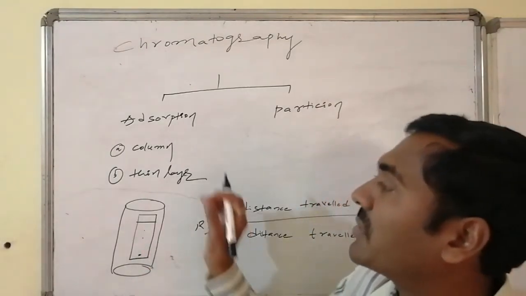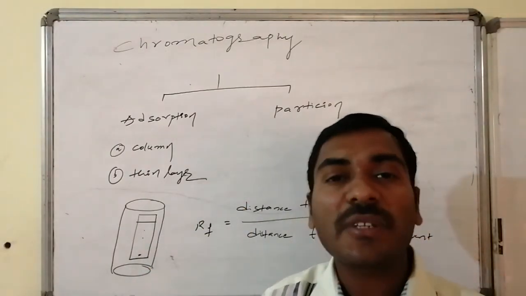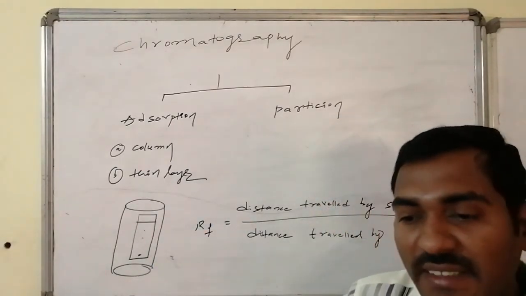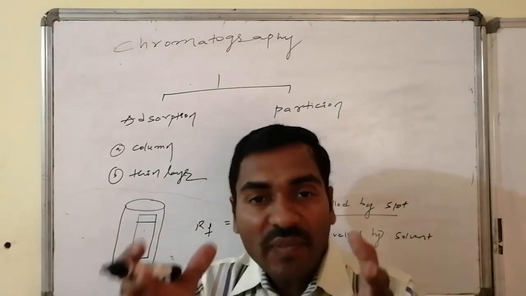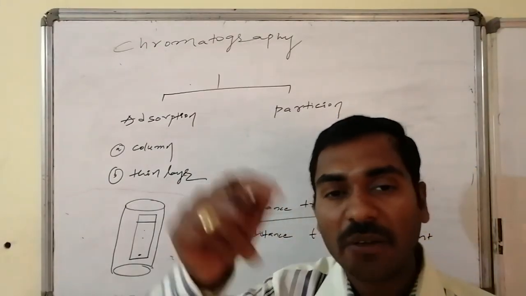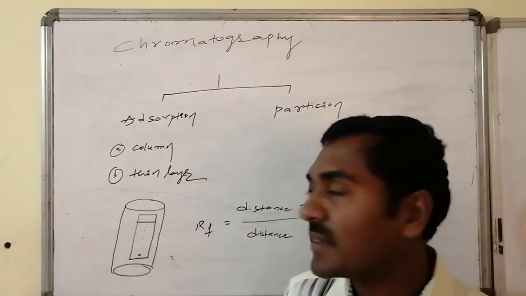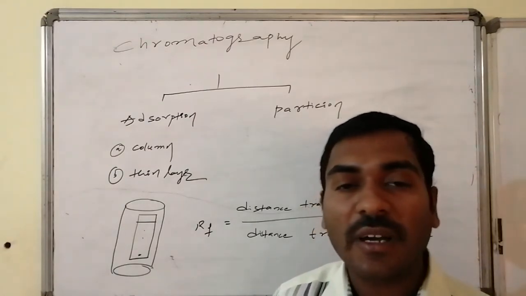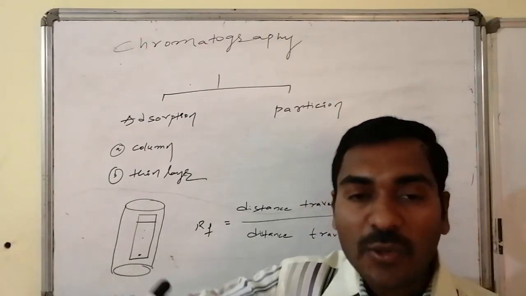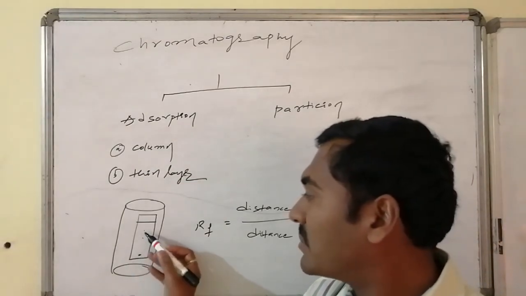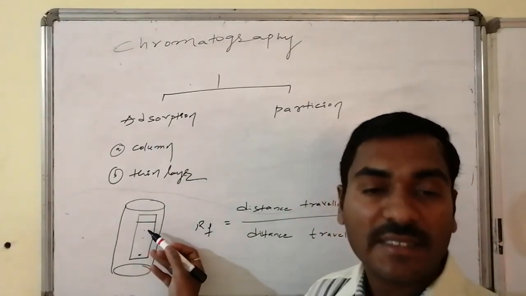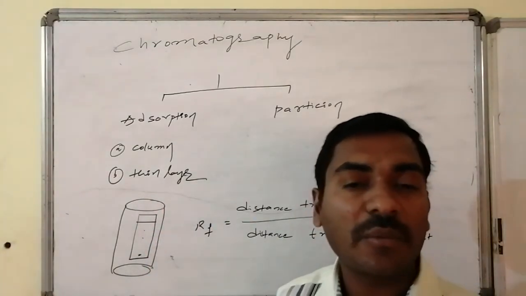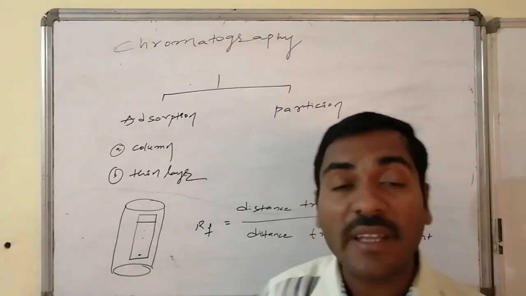Thus for column chromatography, the first execution to get the minimum information is done from thin layer chromatography. Whereas in column chromatography, a lengthy glass tube is taken which is open at the top and has a nozzle at the bottom, and the compound which we are going to separate is kept at the top of the column. With the proper solvent, elution can be executed; the one having lesser retardation factor comes first, and the one having higher retardation factor comes later. Such a technique is said to be column chromatography.